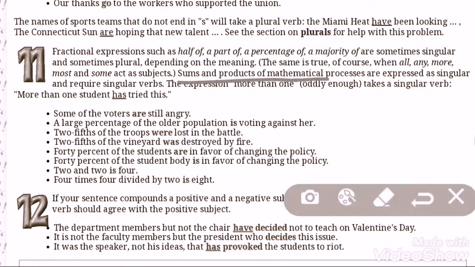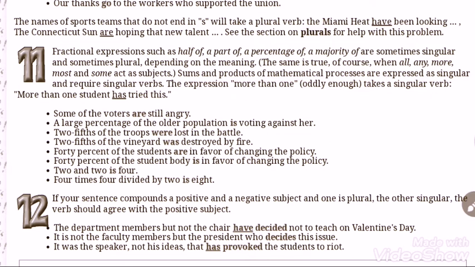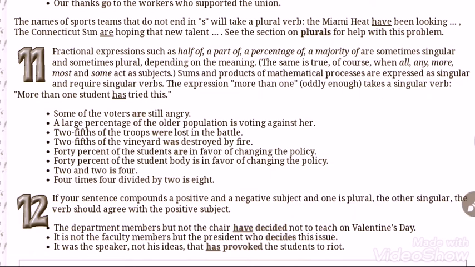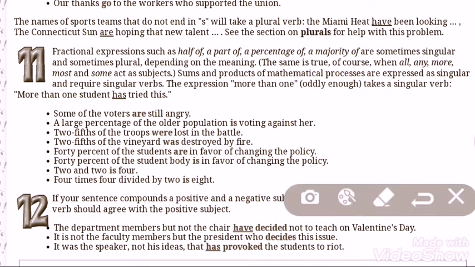Sums and products of mathematical processes are expressed as singular and require singular verbs. The expression more than one takes a singular verb. Let us come to the examples, then we shall understand.